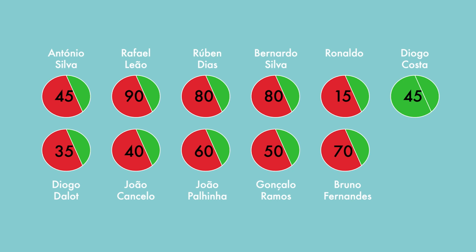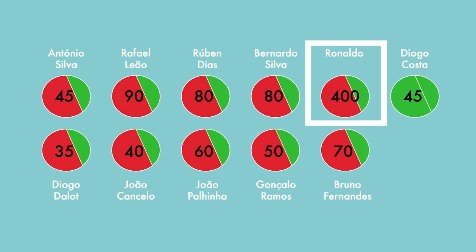We have various market values between 15 million, Cristiano Ronaldo's, and 90 million, Rafael Leão's value. Now, imagine that Ronaldo's market value was not as low as 15 million, but 400 million. It is an extreme value because it is different from other values. In this case, it is much larger. It could be smaller, to be extreme.